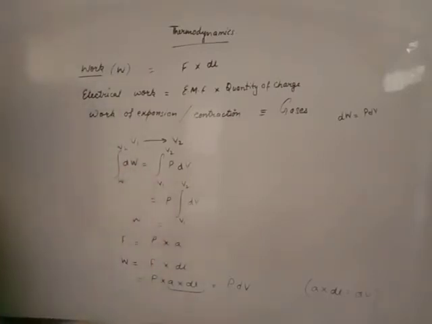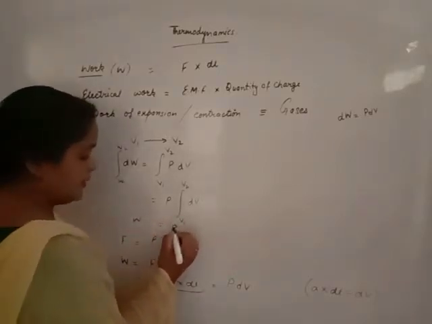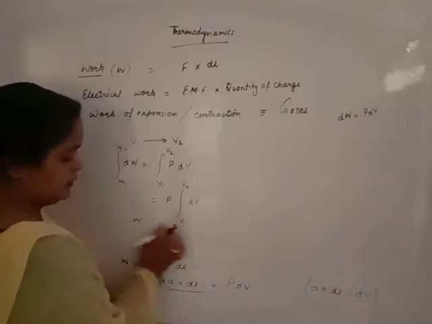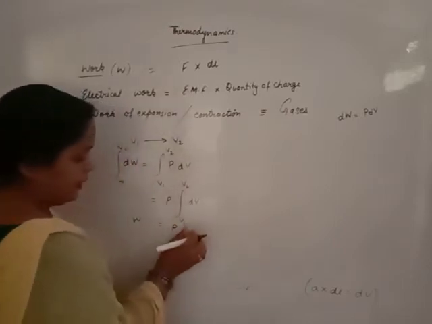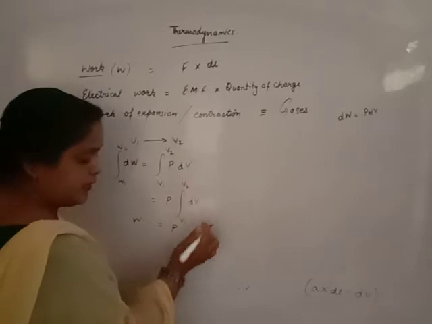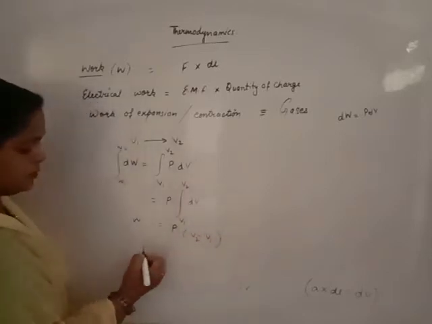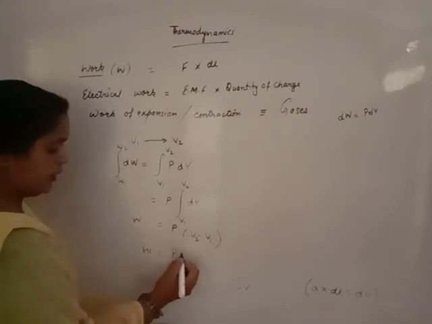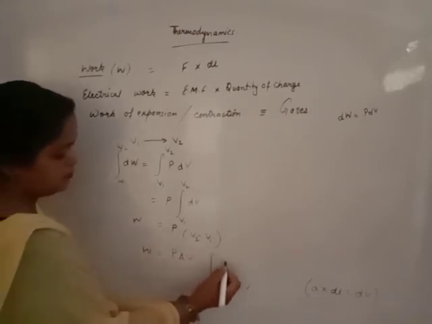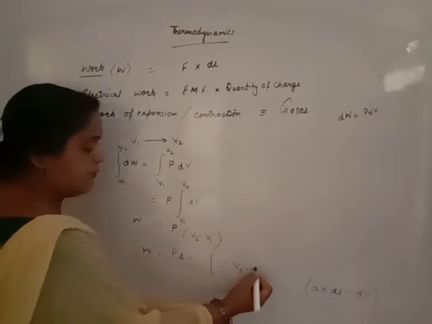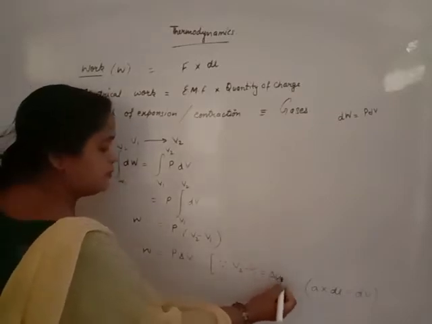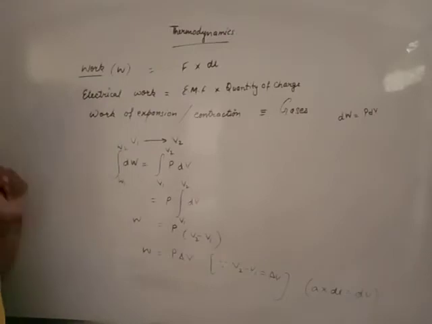Delta W means change in work done, that is simply the work done represented by W. Pressure does not change, it remains the same, and volume changes from V1 to V2. So change in volume becomes V2 minus V1. So our work is P delta V, because V2 minus V1 is equal to the change in volume.